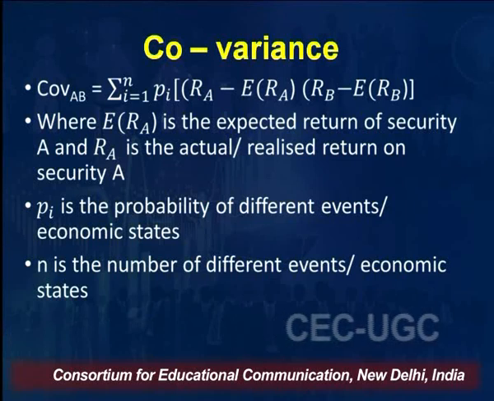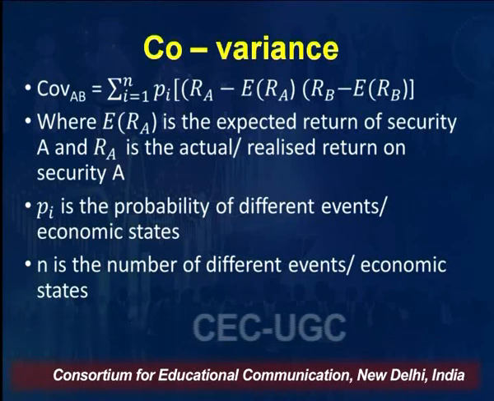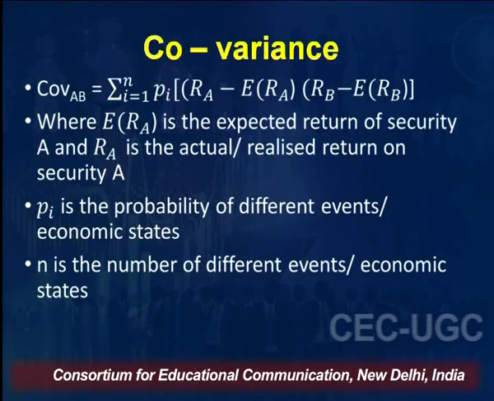So where ERA is the expected return of security A, RA is the actual or realized return of security A, and Pi is the probability of different events or economic states. Like I am presuming there may be a booming condition, a normal condition, a depressed condition. So these are different events or economic states that are possible in the equity market. N is the number of different economic states, right? So in this way you can measure the covariance. This is the formula for measuring the covariance.